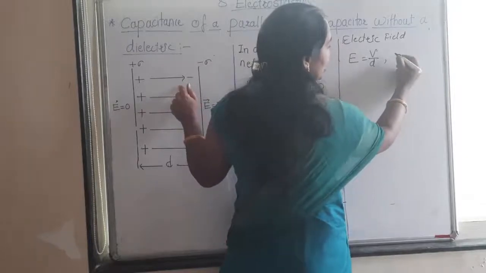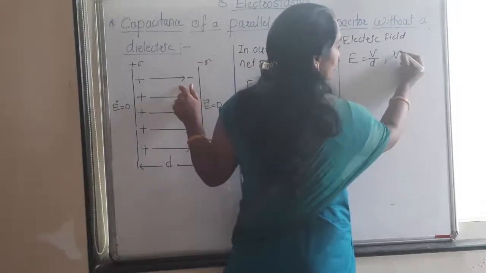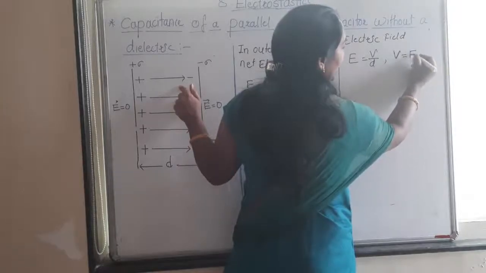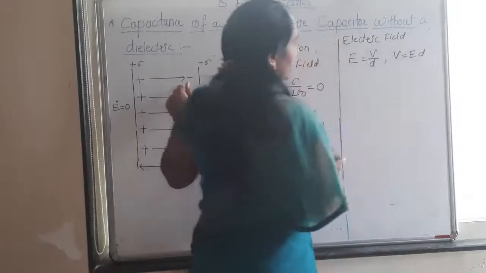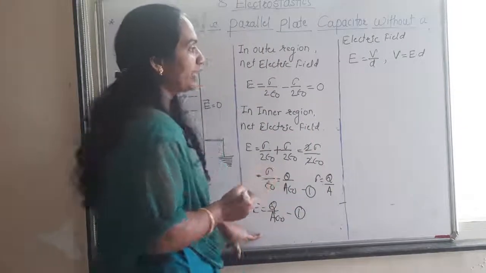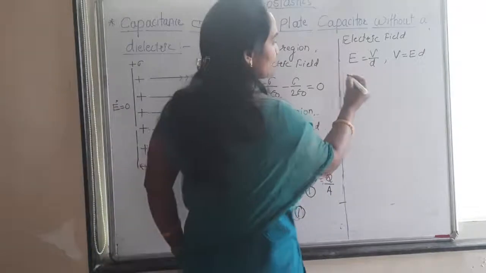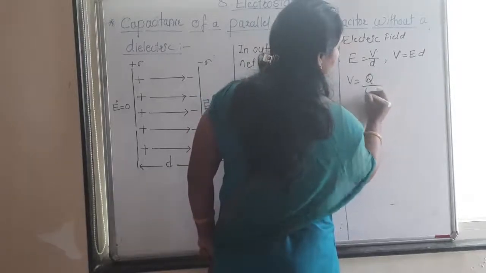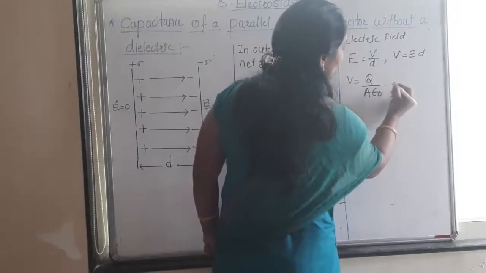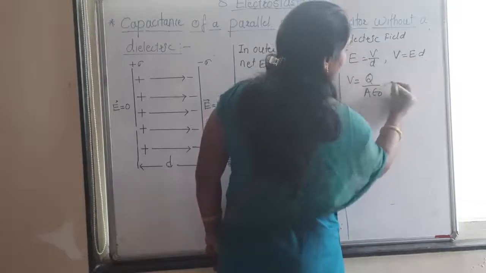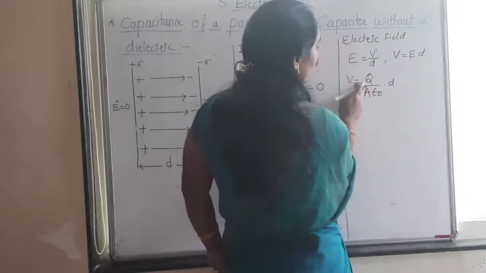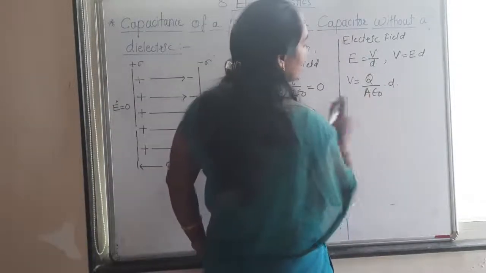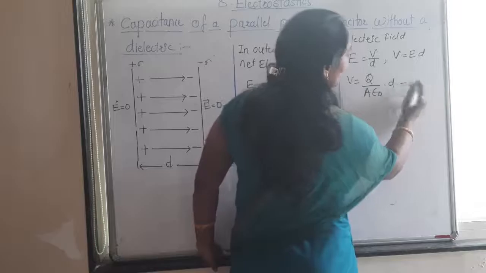Rearranging this equation, V is equal to E into d. From equation 1, substituting the value of E, we get V is equal to Q upon A epsilon 0 multiplied by d. This is equation 2.